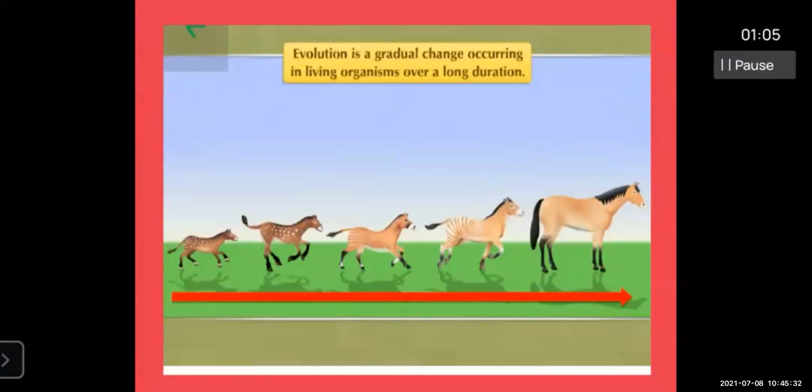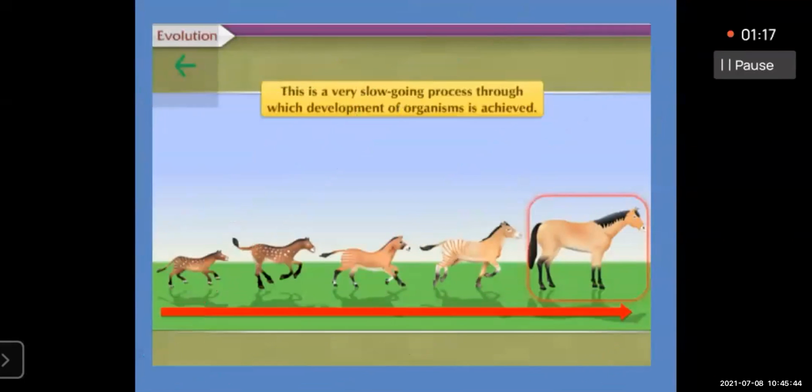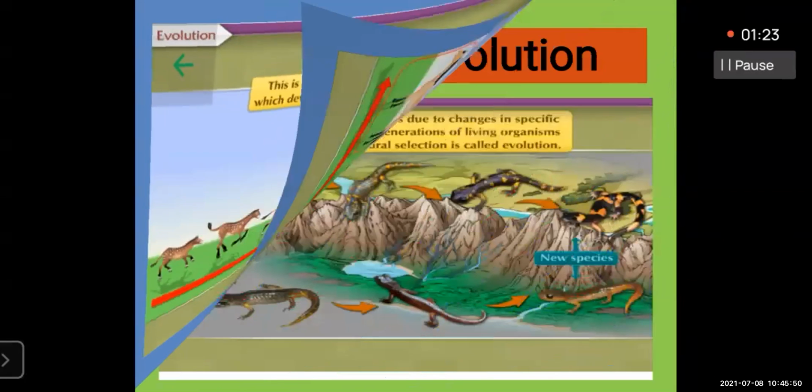Evolution is a gradual change occurring in living organisms over a long duration. So in the earlier lecture, you must have studied from the other teacher the definition of evolution. It's a slow-going process through which development of organisms is achieved. So the definition of evolution you have seen.